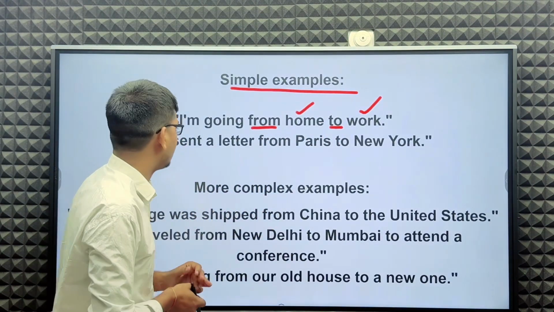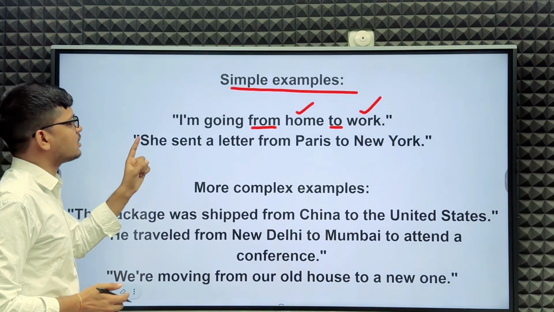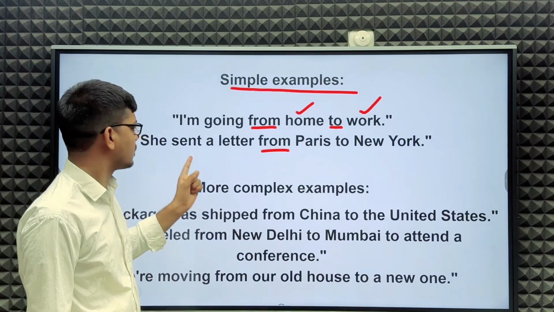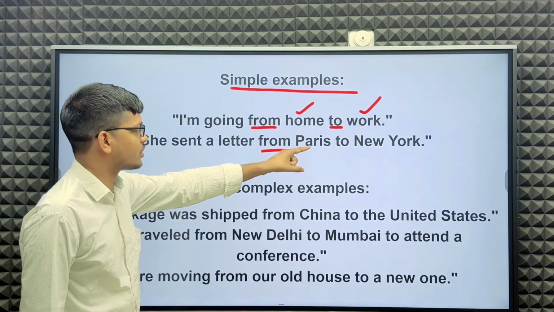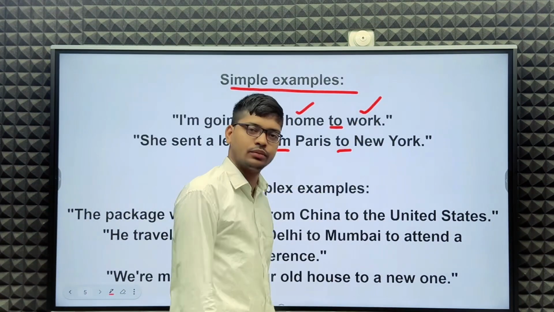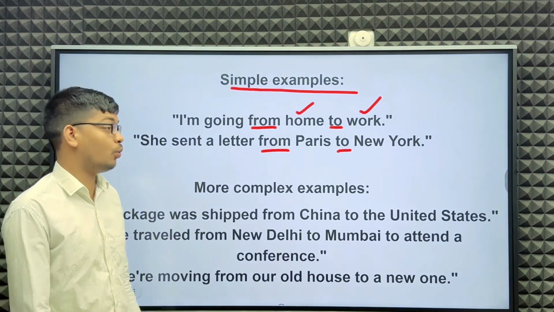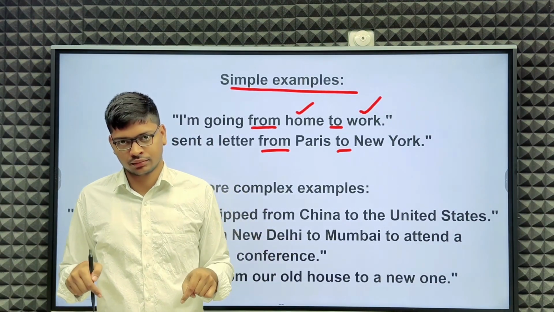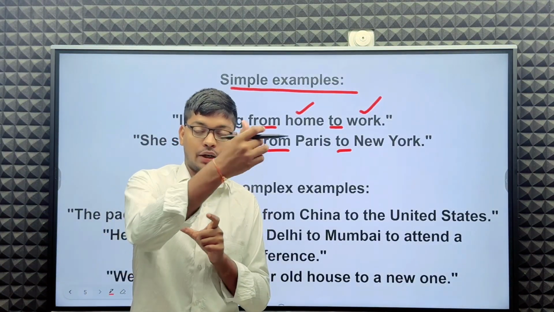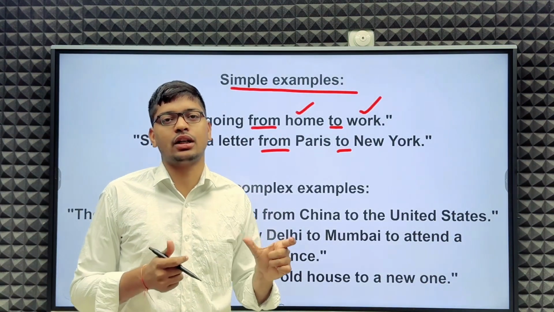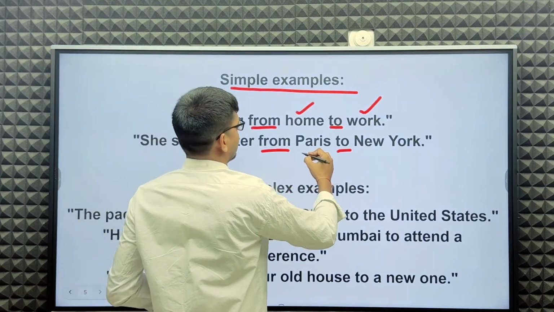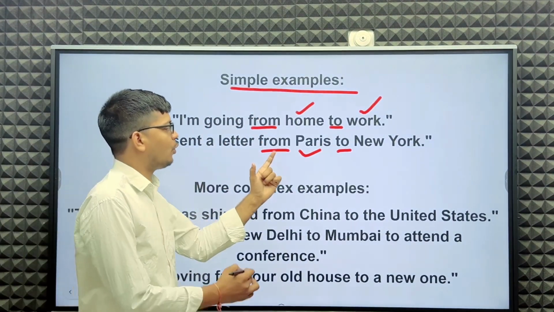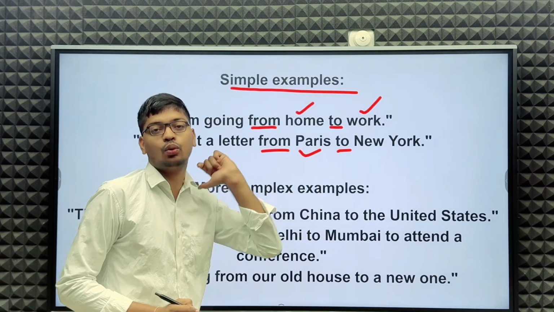Next example here. She sent a letter from Paris to New York. Now you tell me, what is the starting point? Starting point is Paris, because the letter is sent from Paris to New York.